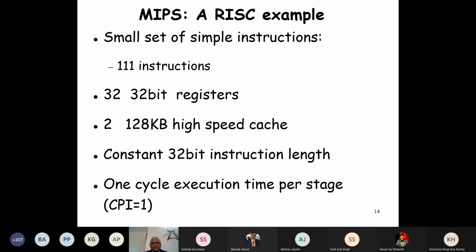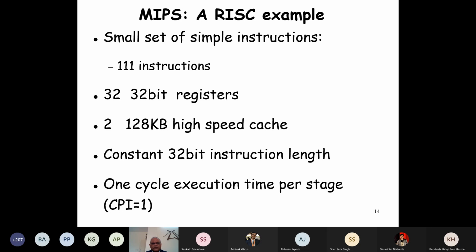The important characteristics of MIPS, just like any other RISC: a small set of instructions, only 111 instructions. And in this course, because we are going to discuss assembly programming in 1 or 2 classes, we'll just discuss about a dozen instructions or maybe 20 instructions.